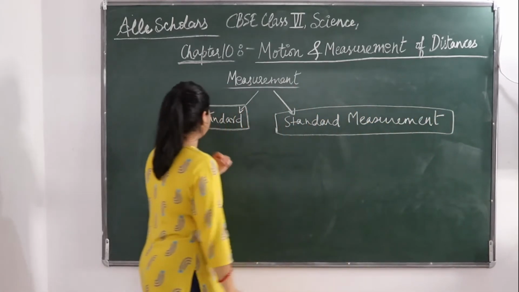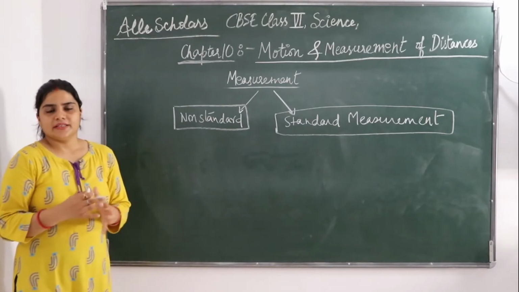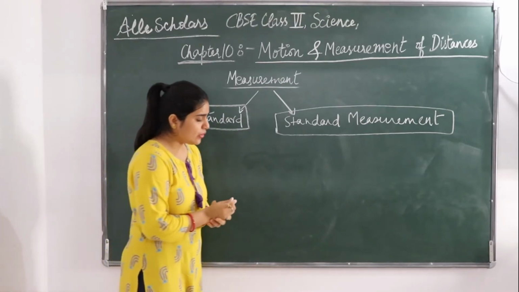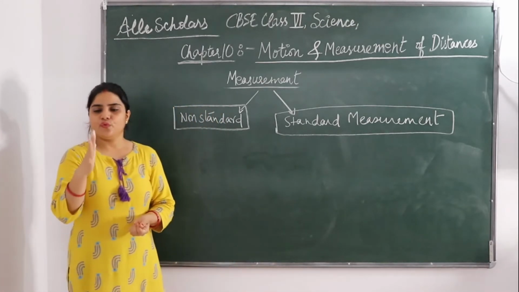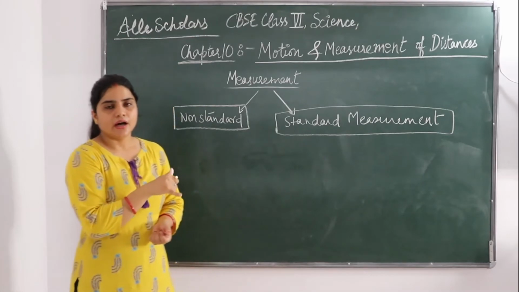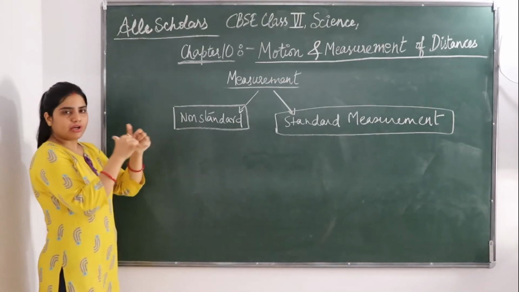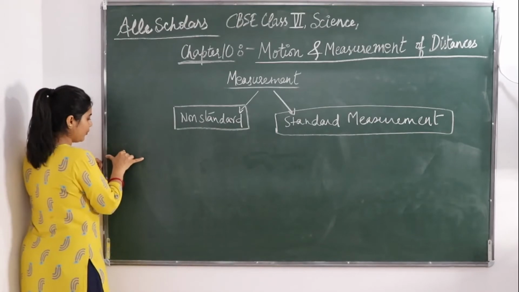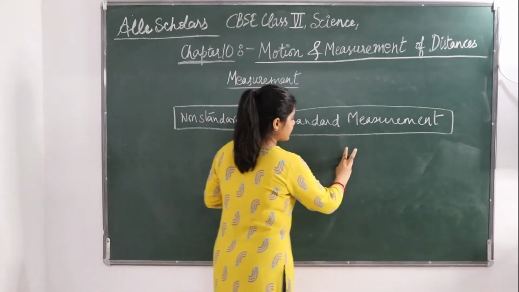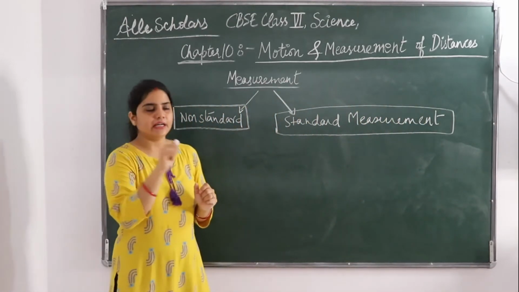Now if we talk about non-standard measurement, what is it? This non-standard measurement is going to differ from person to person. Why is it going to differ from person to person? Because what is non-standard measurement? If you want to measure using the length of your steps, or suppose you are using your arm, and you use your thumb and your little finger, how wide is the board? 1, 2, 3, 4, 5, 6, 7, 8, 9, 10. Okay, from my finger it is counting 10.